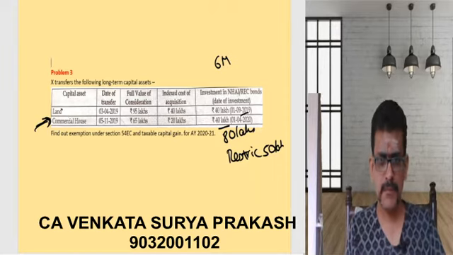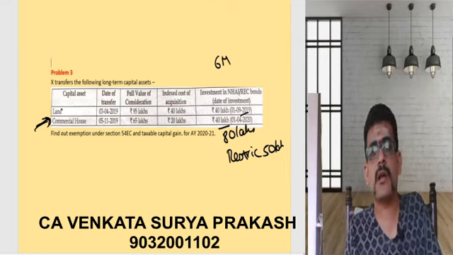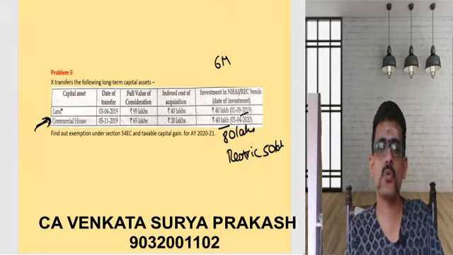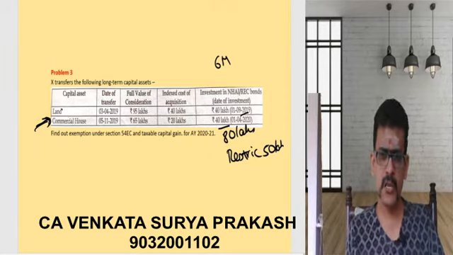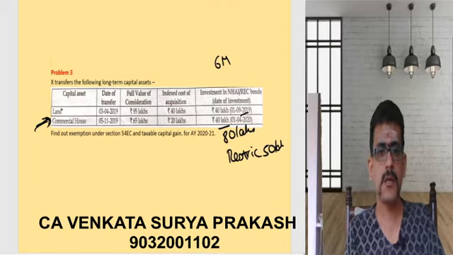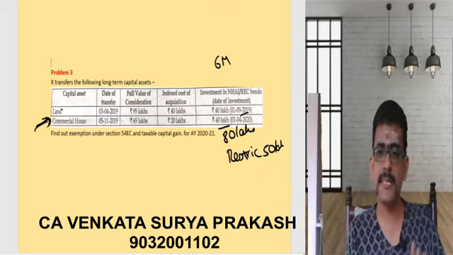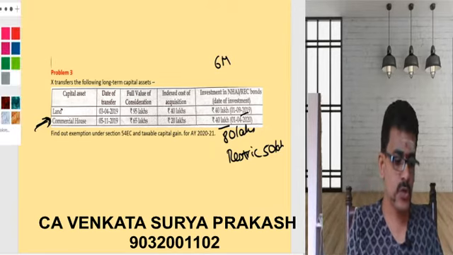Now, is it within 6 months? Let us see. 3rd April 2019 is the date of transfer. April, May, June, July, August, September, so within a period of 6 months. So the first you are acquiring within a period of 6 months. Second, the property was sold on 5th November and you are acquiring the specified bonds on 1st April. So November, December, January, February, March, April. Even this is done within a period of 6 months, so eligible, but the total will be restricted to 50 lakhs. Now let us see the solution for this part.